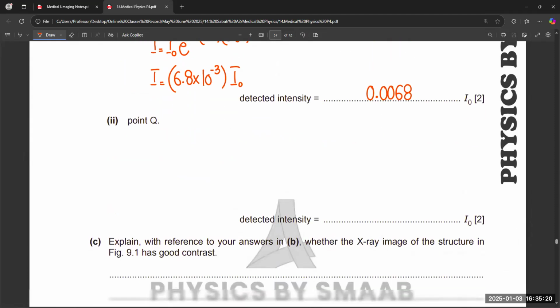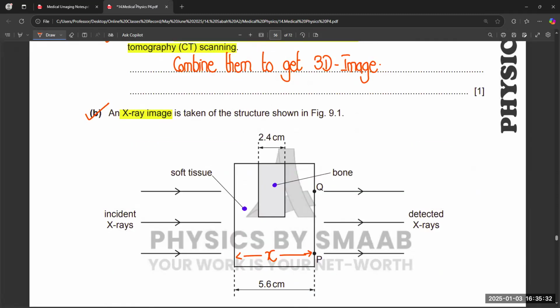And in the second part, we need to talk about the second scenario at point Q. Point Q passes through two different mediums, first soft tissue, then bone, and then again soft tissue. So in this scenario, we have a different case.